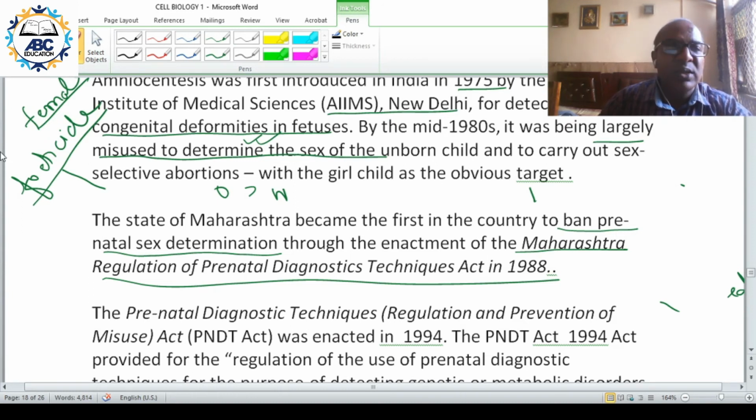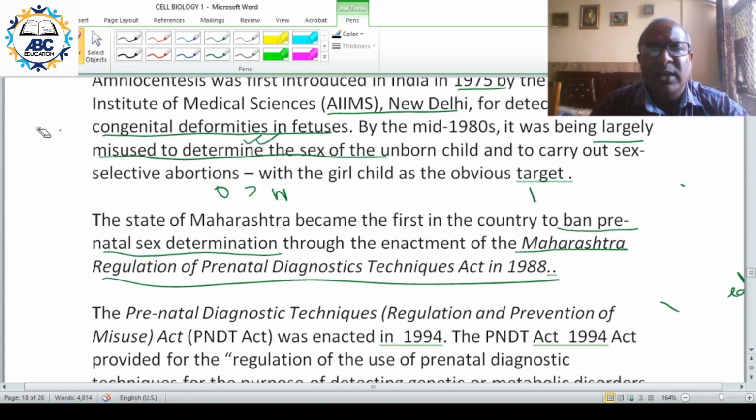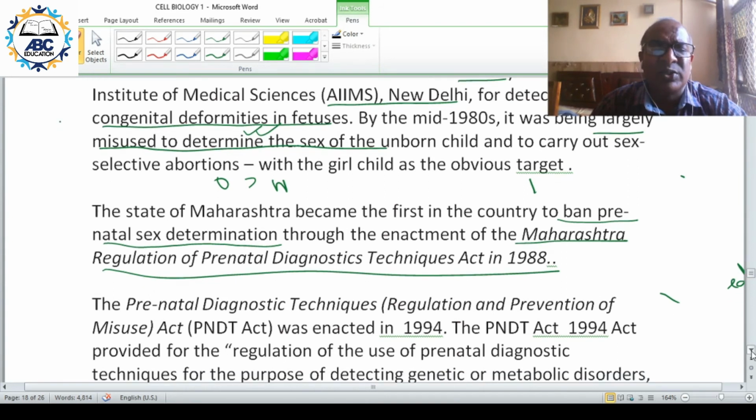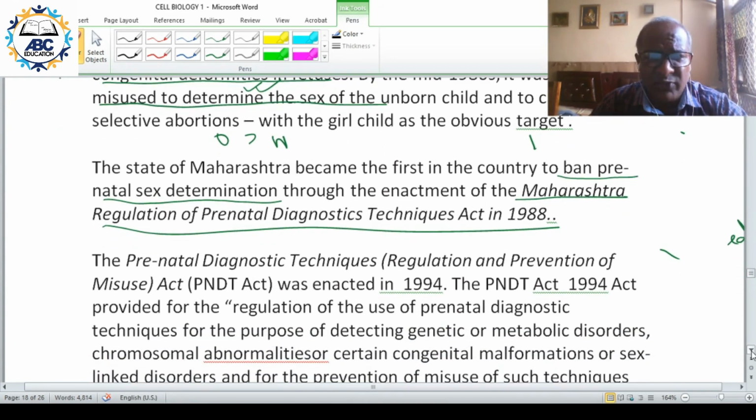So this is an example of a social act. This is not a technical act. This law was brought in the background of declining sex ratio. The purpose of this act was to prevent the social negativity of sex selective abortion. So the first law was from Maharashtra.